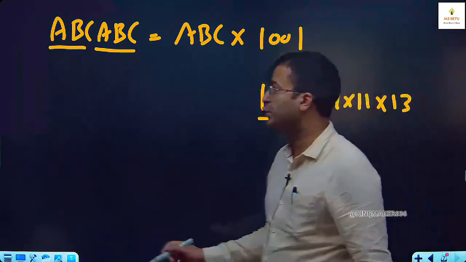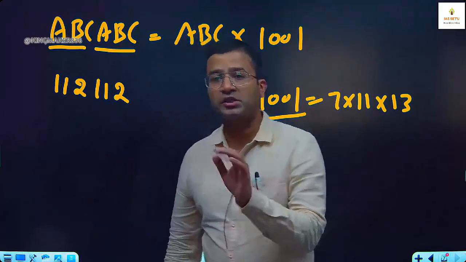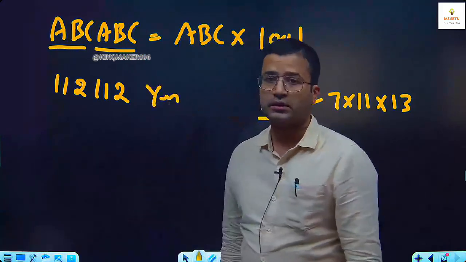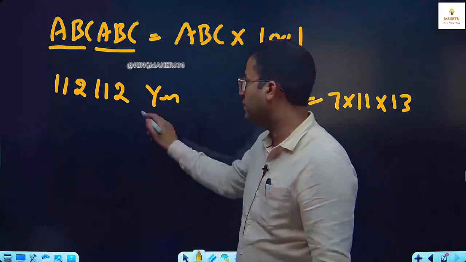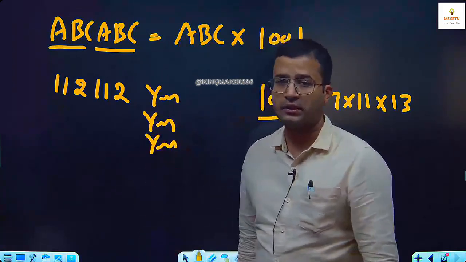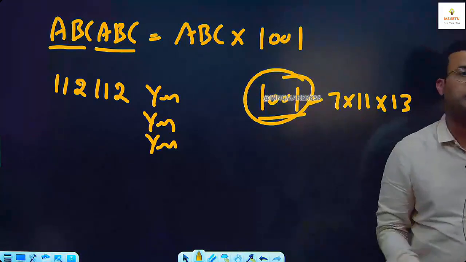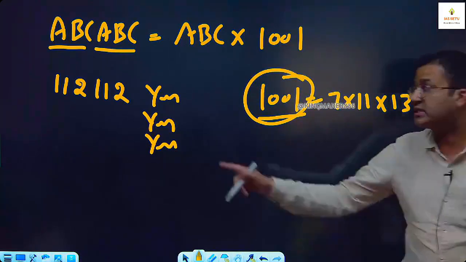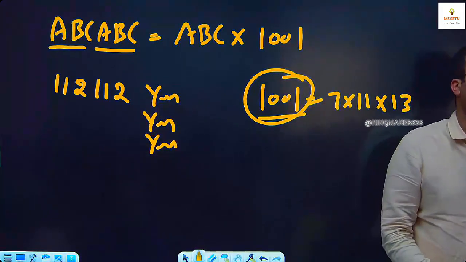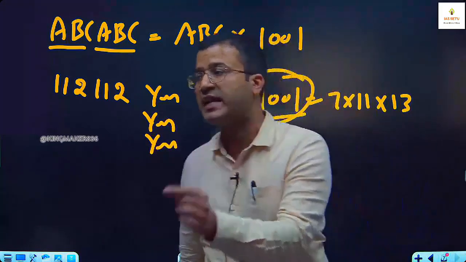If I ask you whether this number is divisible by 7, don't waste your energy. Yes. Is this number divisible by 11? Yes. Is this number divisible by 13? Yes. But 7, 11, 13, why? Because this number is divisible by 1001, and 1001 is nothing but 7, 11, 13. That's why this type of number is always divisible by 7, 11, 13.